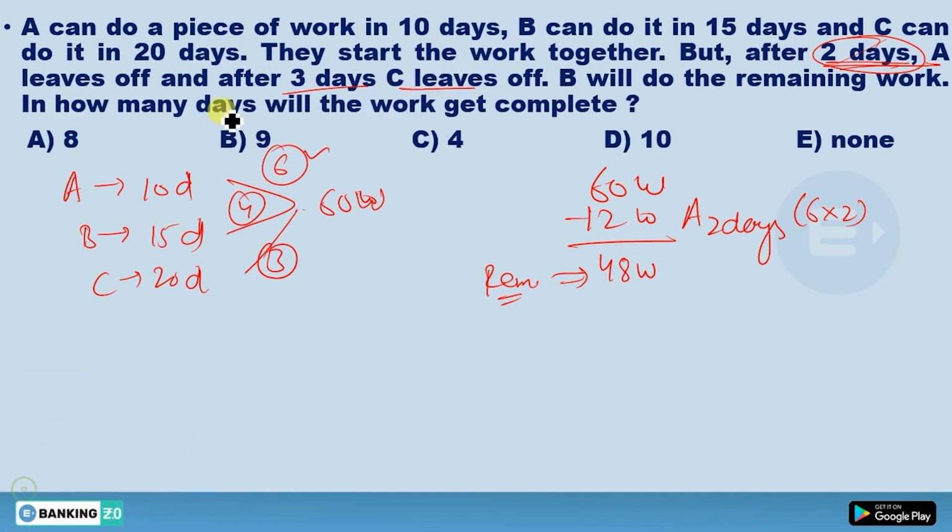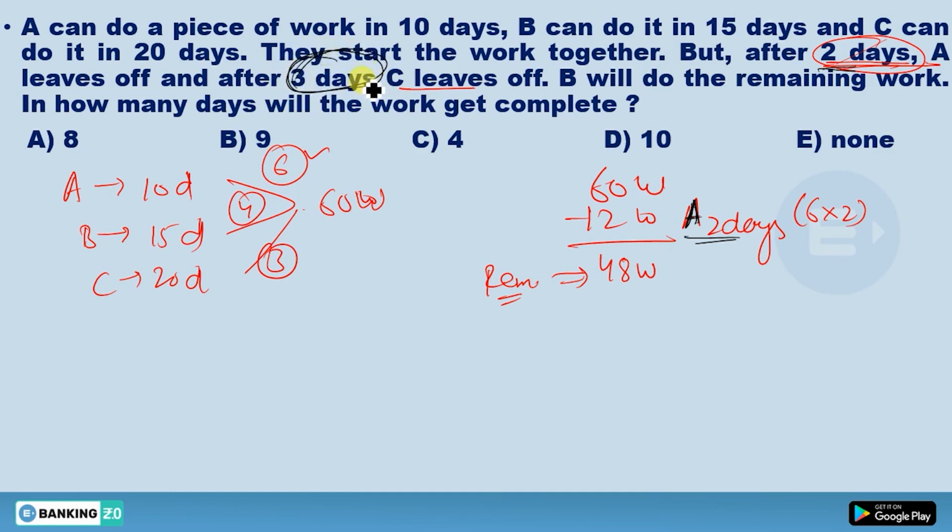Now again, after 3 days, C is working for 3 days only, because I have already told you, if it's written after, it means you have to count the days from the beginning. So 2 days are already done. In this case we have only subtracted the work of A. But if you want to calculate the answer of this question, you need to subtract the 3 days work of C.